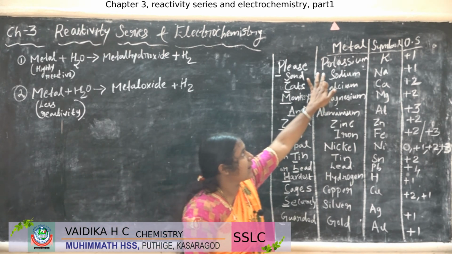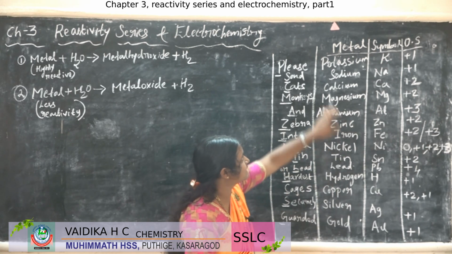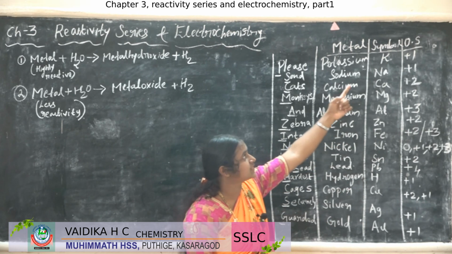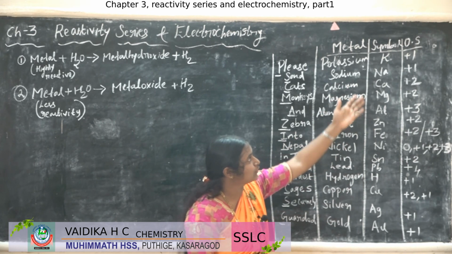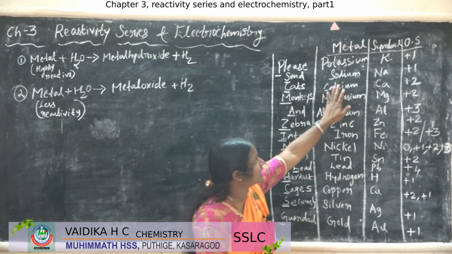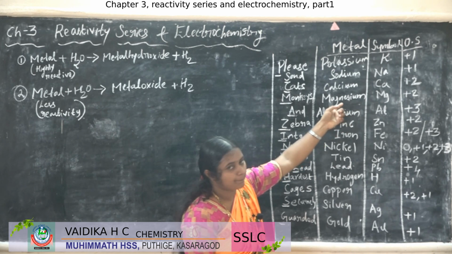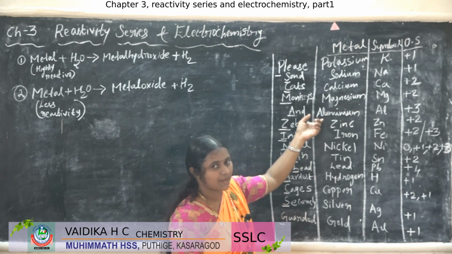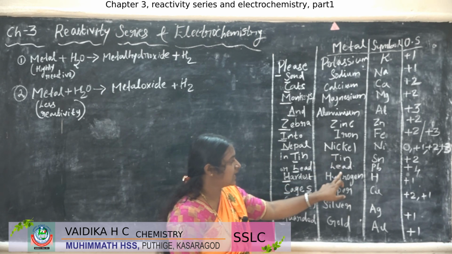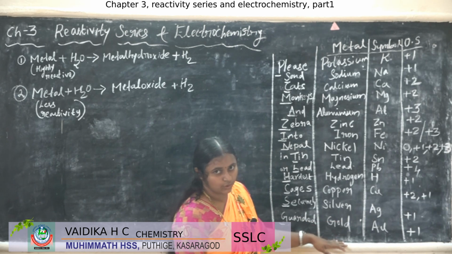These are the metals arranged in the reactivity series. Let us see it. The first one is potassium. As you know, the symbol is K and the oxidation state is +1. So the next metal is sodium, and next calcium, magnesium, aluminium, zinc, iron, nickel, tin, lead, hydrogen, copper, silver, gold.